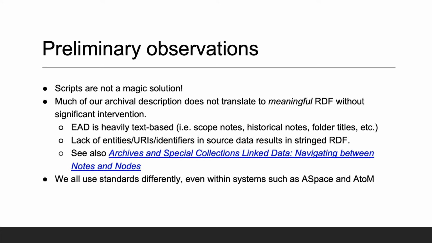Finally, and we can't emphasize this enough, our experiments with converting our data to RiC showed that each of our institutions' output varied, even though we use the same input format and same conversion script. The relative openness of archival standards means that interlinking data across archives, whether it be in EAD XML, RDF, or something else, will continue to be a challenge. Standards are wonderful, but shared practices are what make the standards actually work.